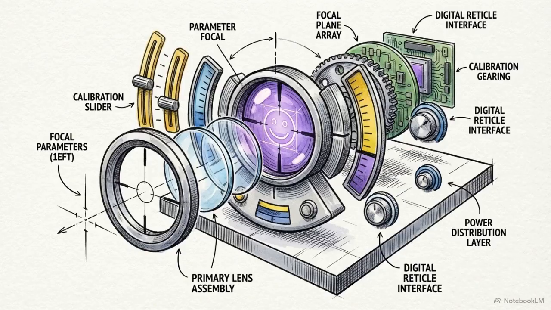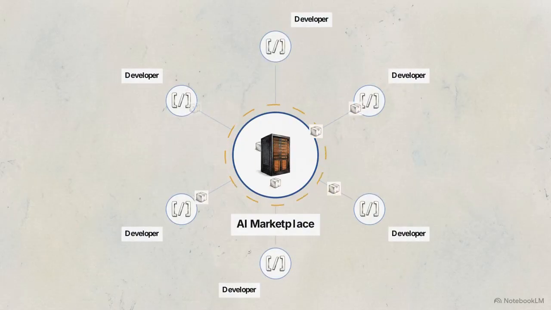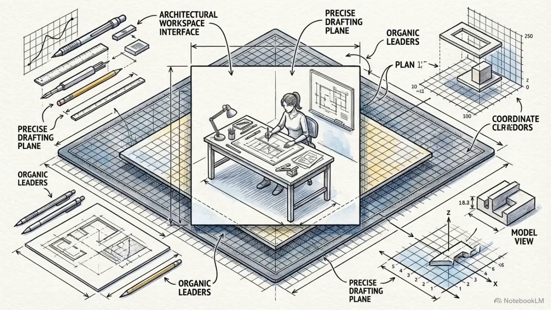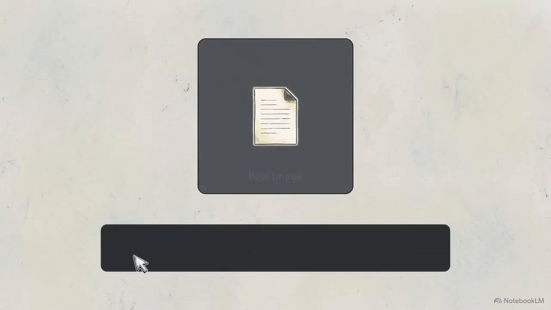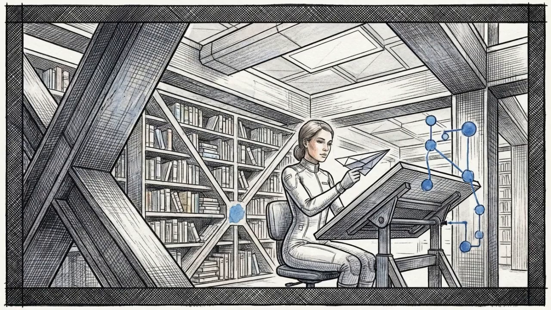For shots that require specific direction, we shift to Huggingface. This operates as a decentralized AI marketplace where developers host and share their models without paywalls. Out of the thousands of options hosted there, the specific tool we need for our stack is the LTX Video Turbo space. The workflow here demands precision. You upload a base image and write a highly targeted action prompt describing exactly what needs to happen within the frame. Look at how the LTX model handles this shot.